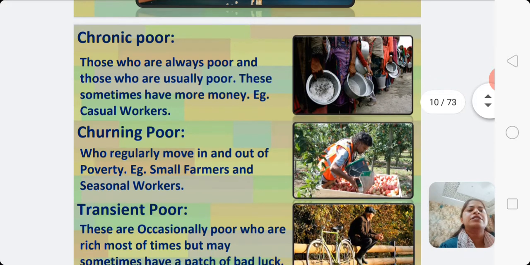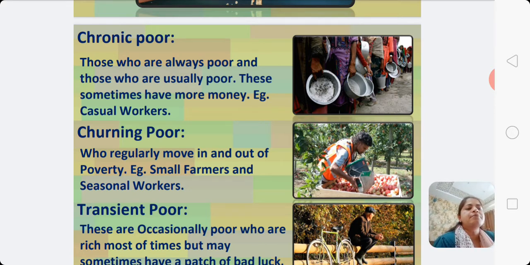So, students, there are three broad categories or three broad groups to explain the concept of poverty. First one is the chronic poor, second is the churning poor or non-poor, and third one is the transit poor. The chronic poor include two kinds of people: people who are always poor, and second, people who are usually poor but sometimes may have income higher than the poverty line, for example casual workers.